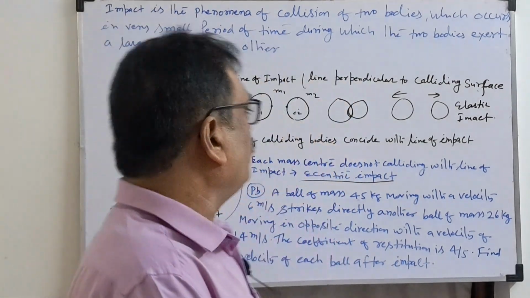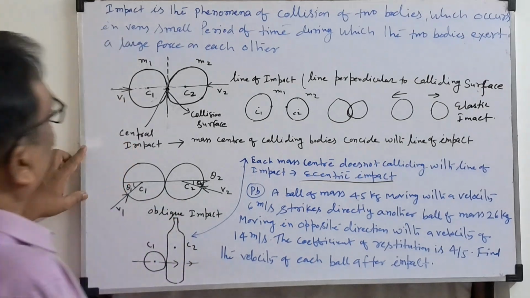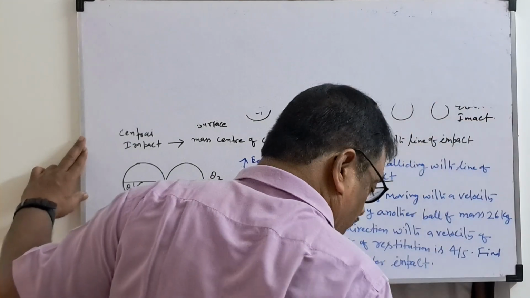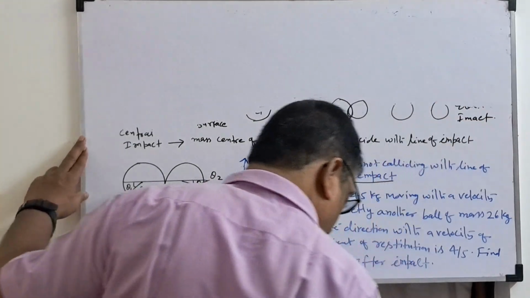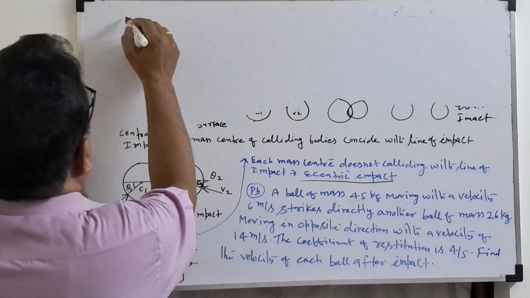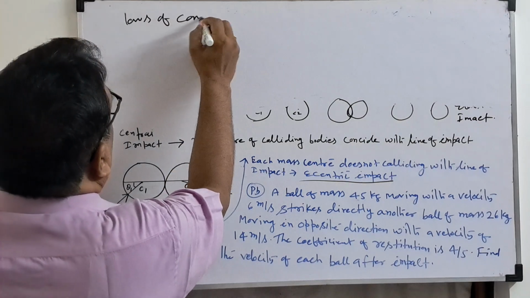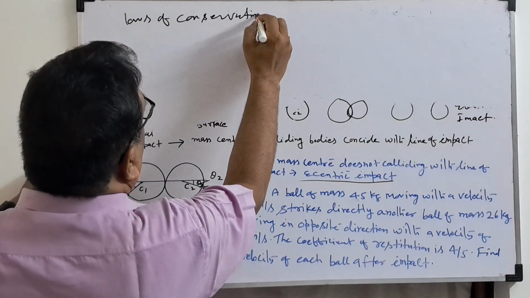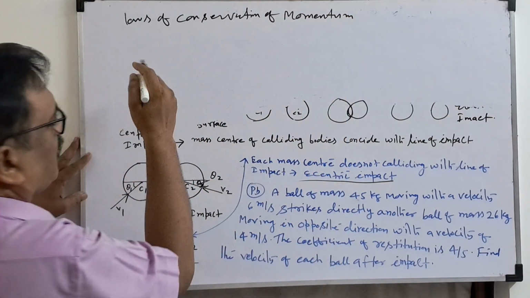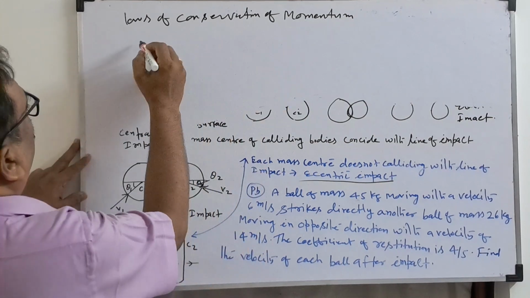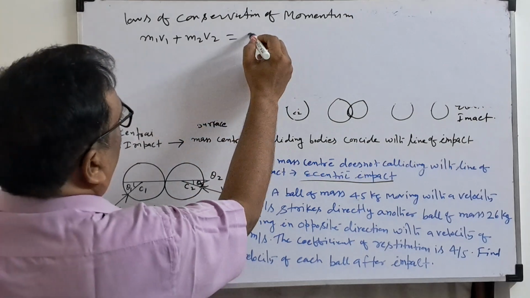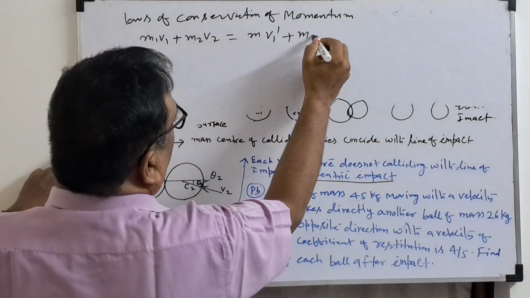Now we'll discuss the law of conservation of momentum. What is this law of conservation of momentum? Before collision, after collision, what is the formula? M1 V1 plus M2 V2 is equal to M1 V1 dash plus M2 V2 dash.